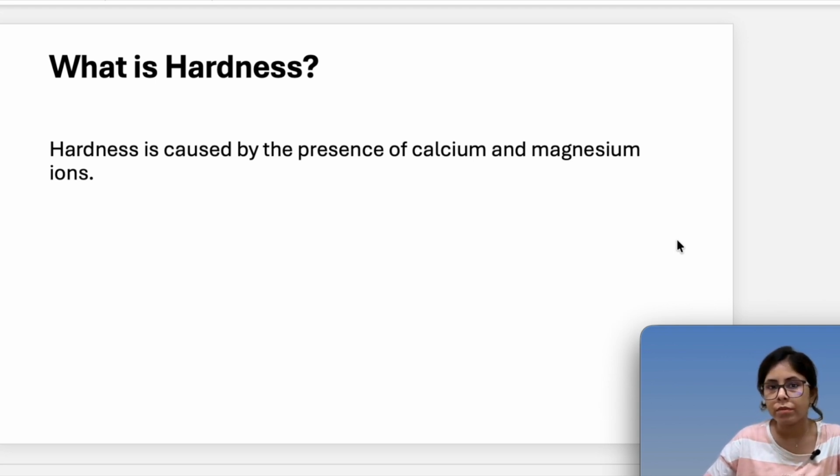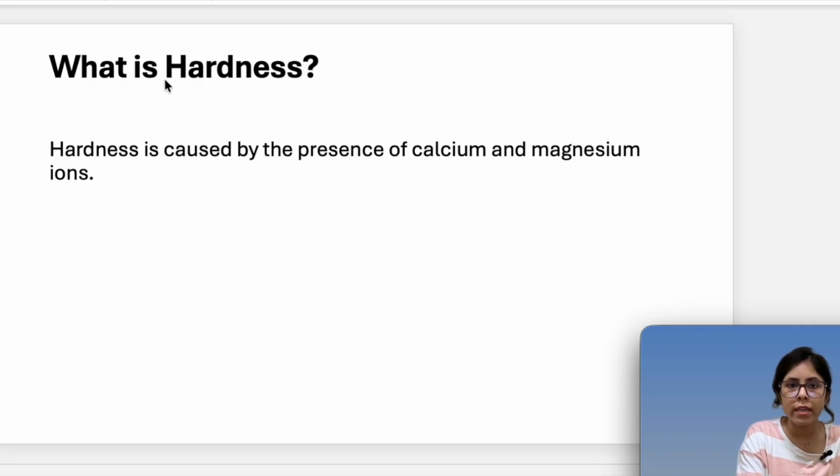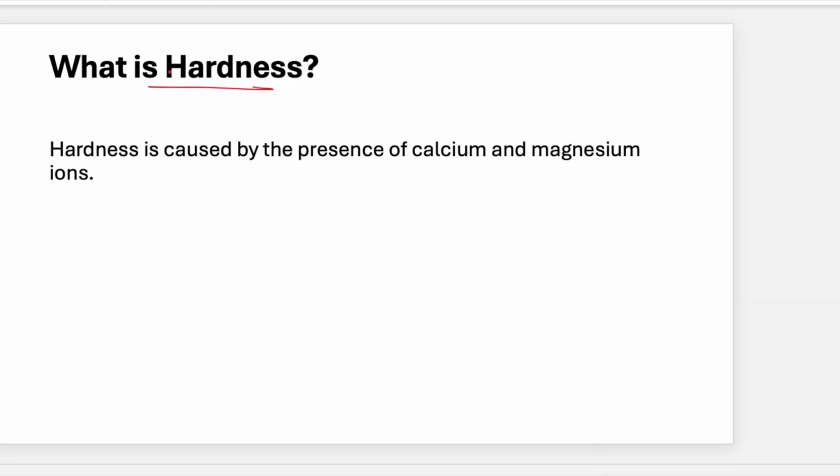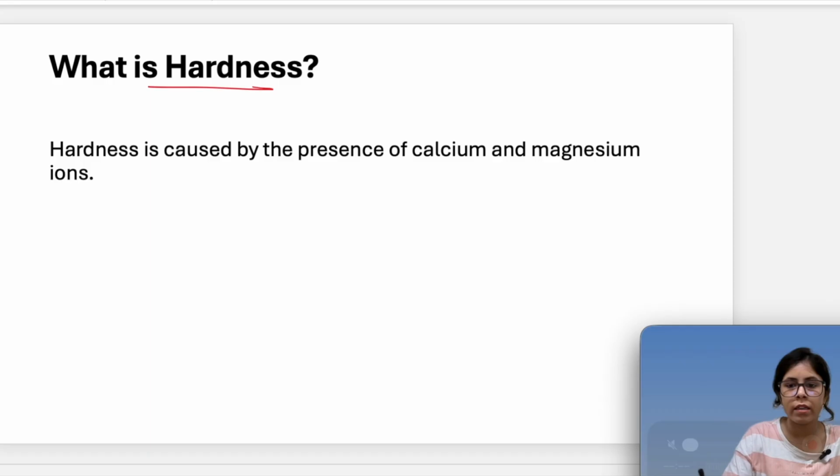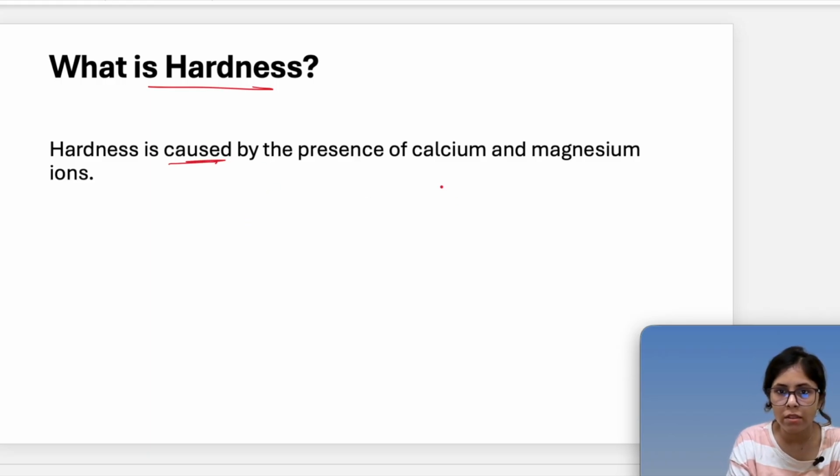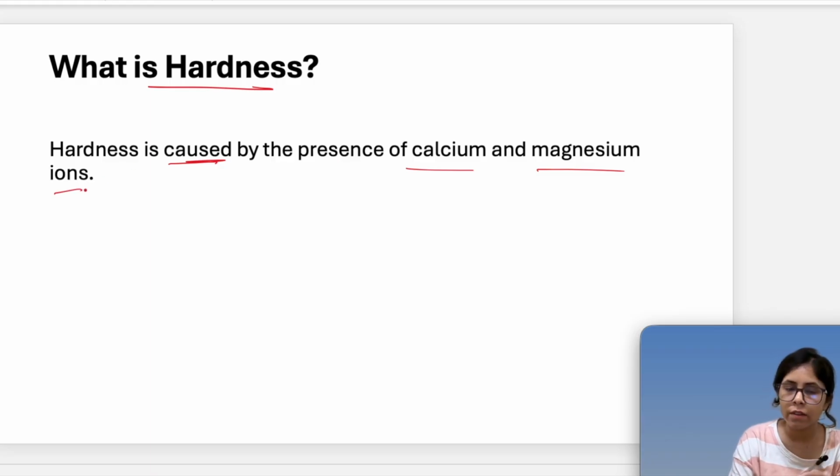So the question that comes to our mind when we hear about hardness is, what is hardness? Hardness is caused by the presence of calcium and magnesium ions. In other words, it is due to the presence of multivalent cations.